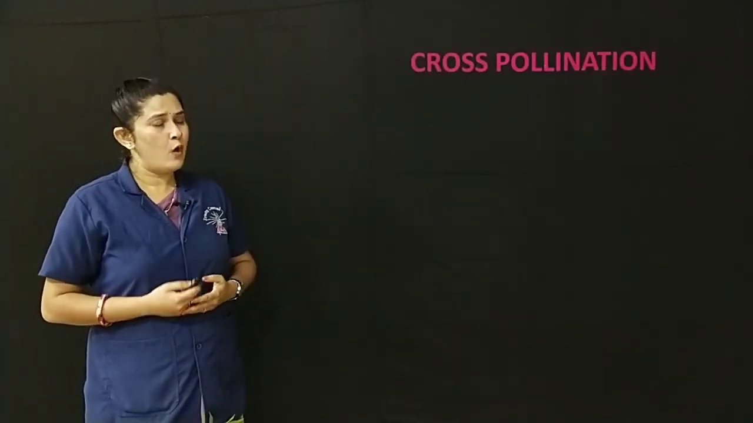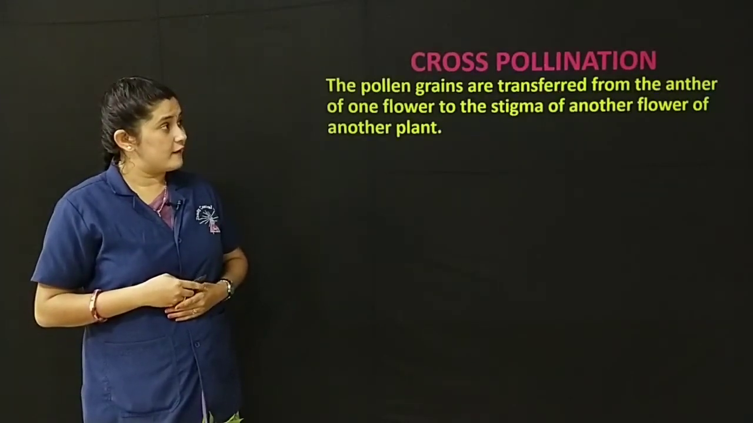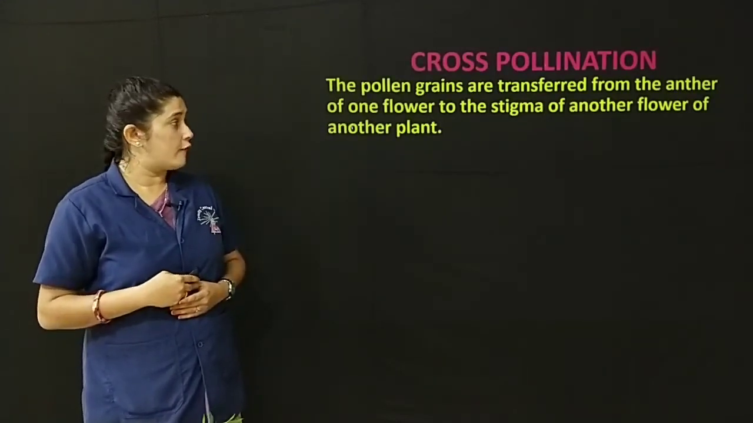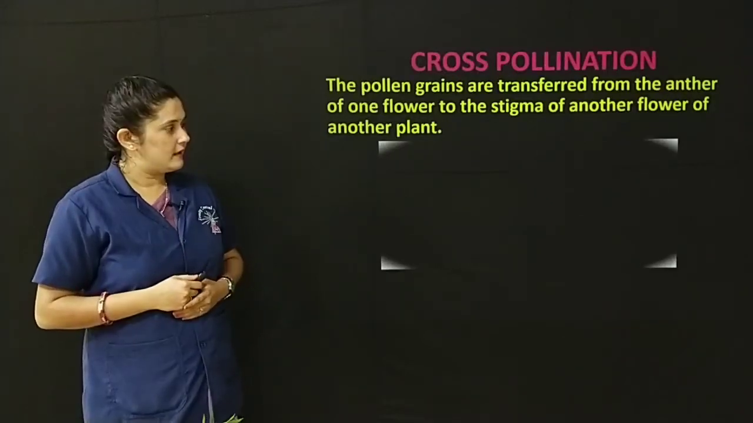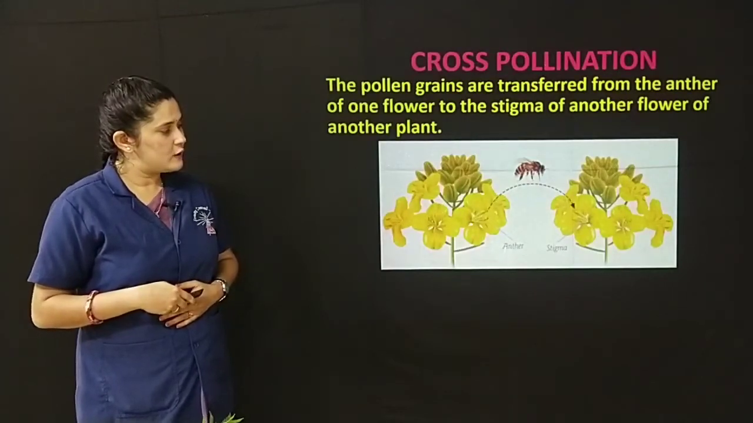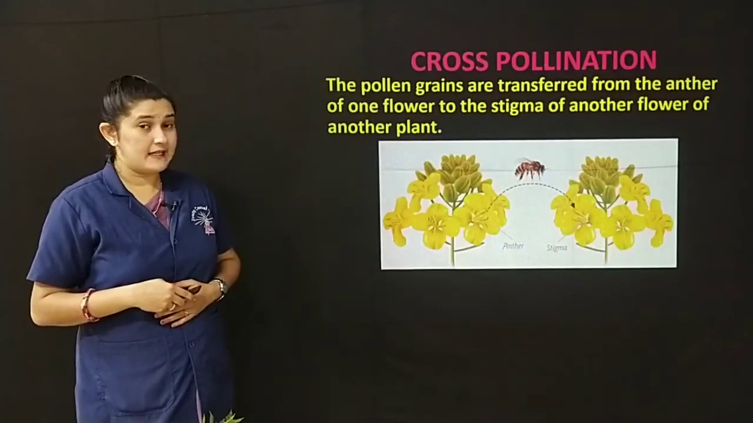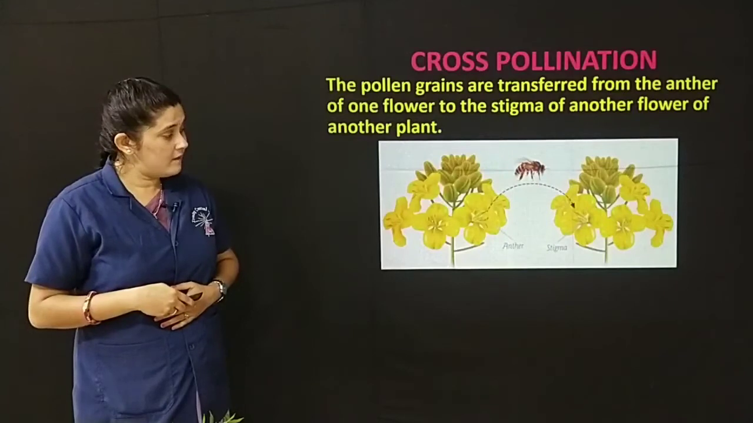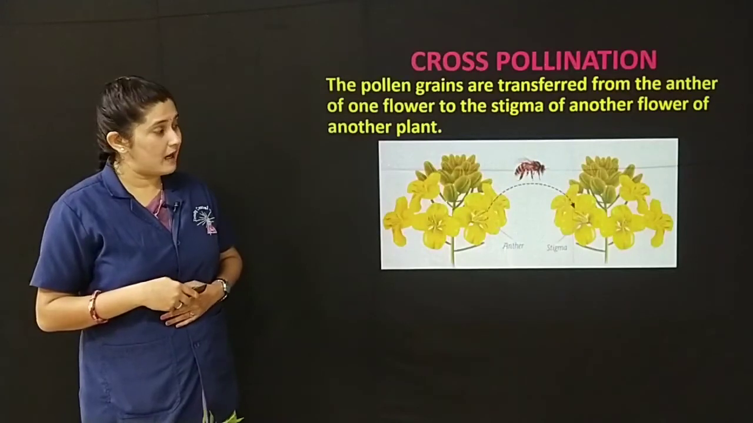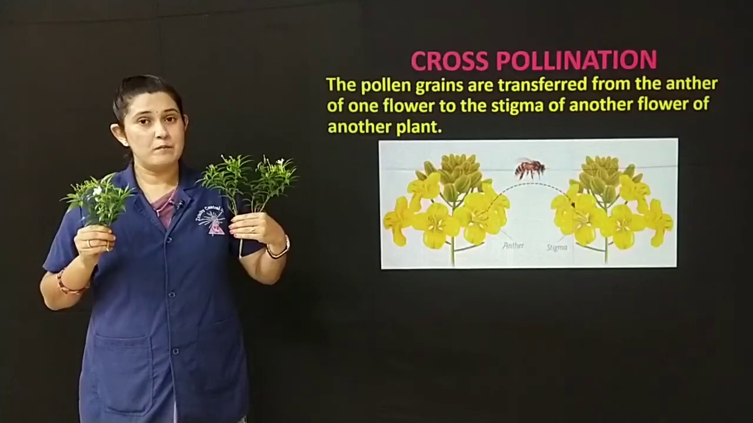Cross-pollination. What do you mean by cross-pollination? The pollen grains are transferred from the anther of one flower to the stigma of another flower of the another plant. Here in this picture you can see two different plants. The pollination takes place from one plant to the another plant, or the flower in one plant to the flower of another plant. Here I have two branches.